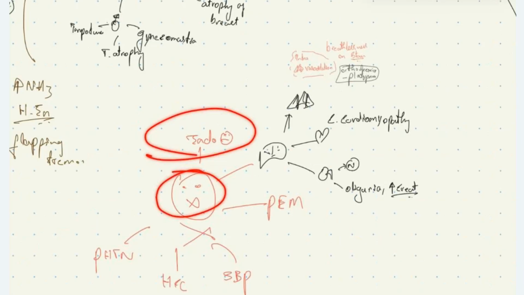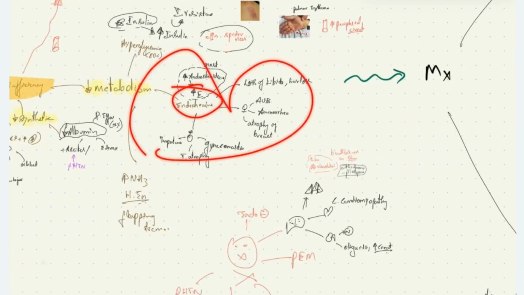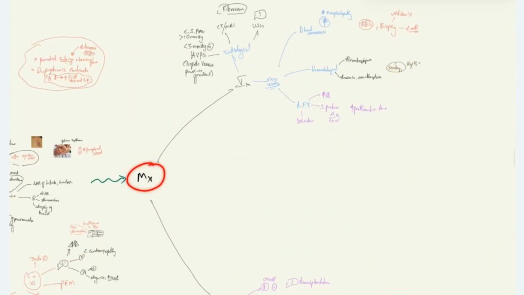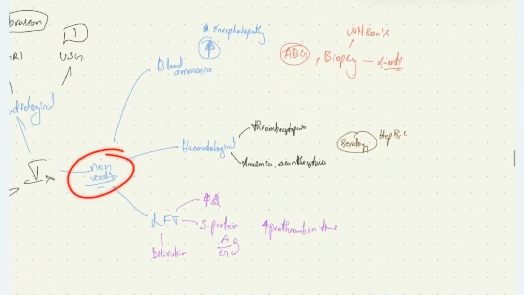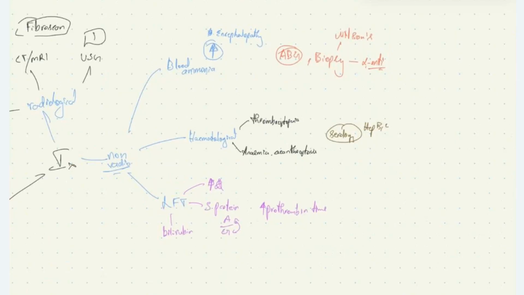Now, how to manage these patients? What are the investigations done in these patients? The non-radiological investigations like LFT can be done. On doing liver function tests, we'll see increased bilirubin level. Serum protein estimation shows reversal of albumin and globulin ratio. Increased prothrombin time due to reduced clotting factors, vitamin K dependent clotting factors, and increased hepatic enzymes like AST, ALT, and GGT. The GGT is the most sensitive one, which is the marker for alcohol consumption in the patients.